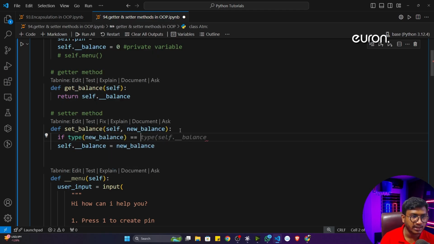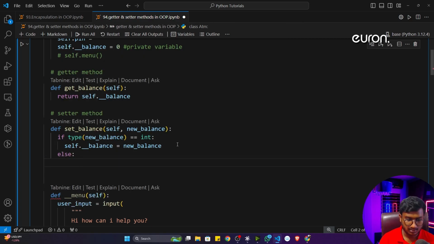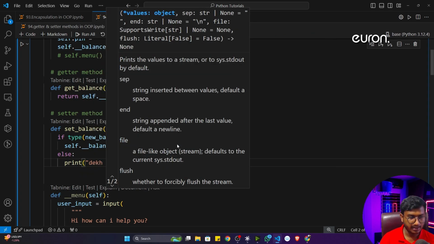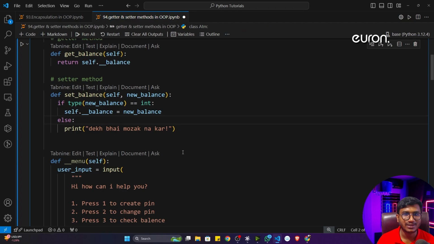If it is equal to integer, then he will be able to do this particular operation. Okay, otherwise he will give a message. The message would be "dekh bhai mazak na kar." So this is the message actually that will be given to the junior programmer.